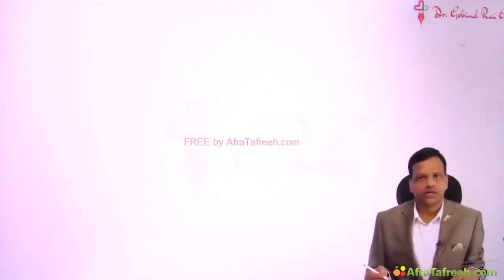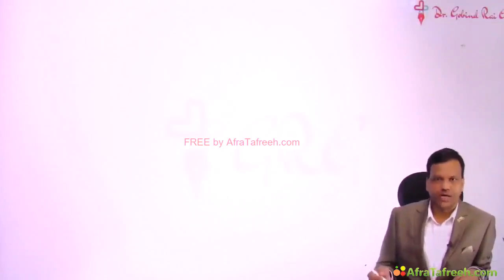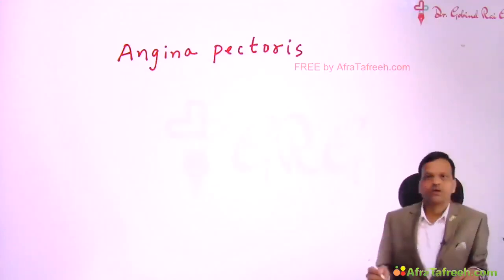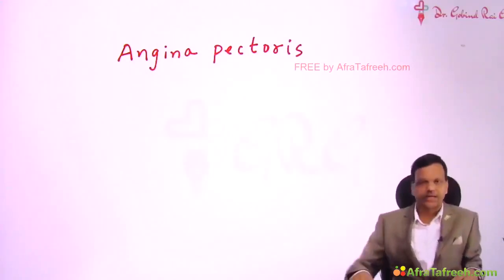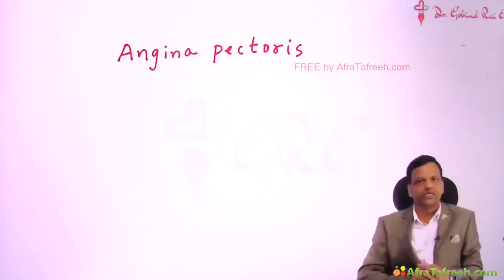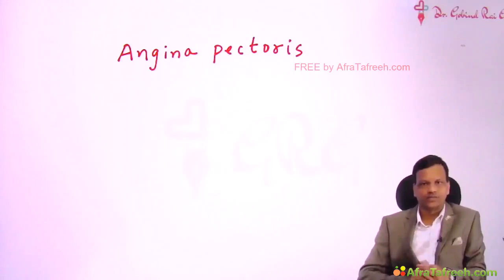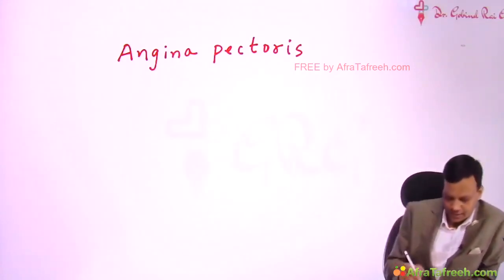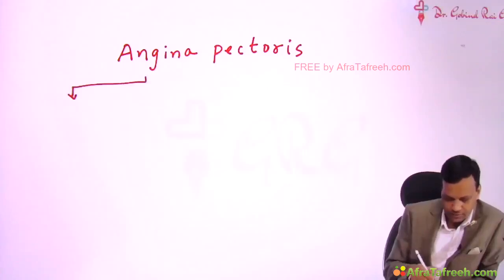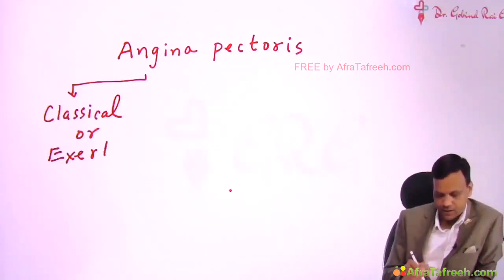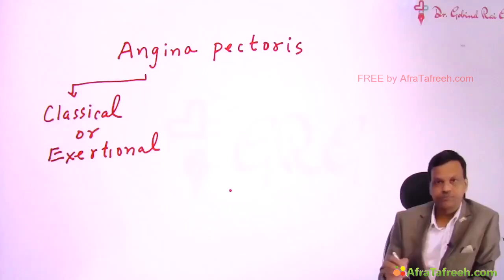So the next topic in cardiovascular system is angina pectoris. We know angina is characterized by chest pain, and the reason for chest pain is less supply of blood to the heart. There are two main types of angina. One is called classical angina. Classical angina, also called exertional angina.